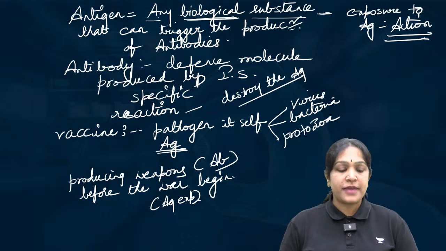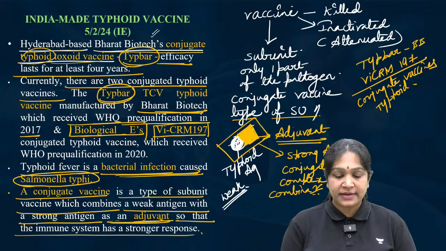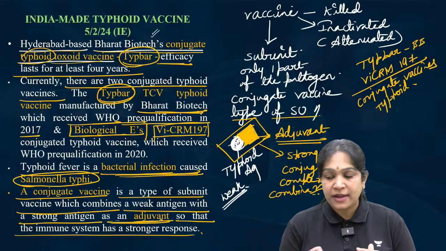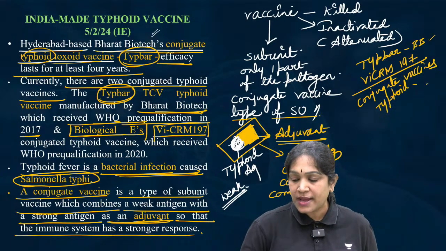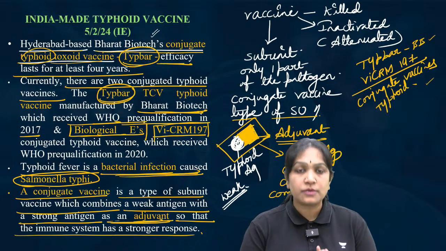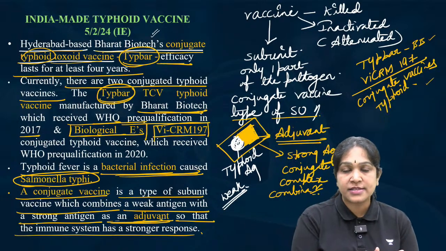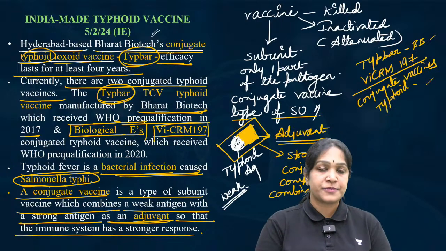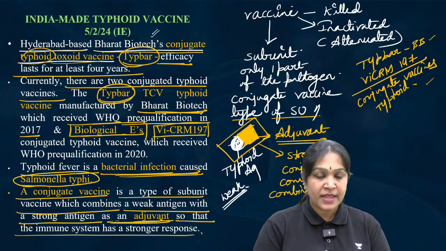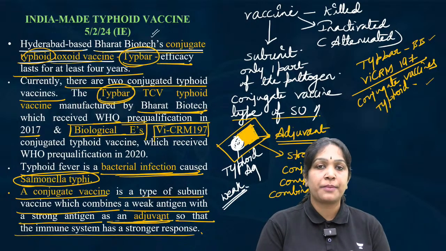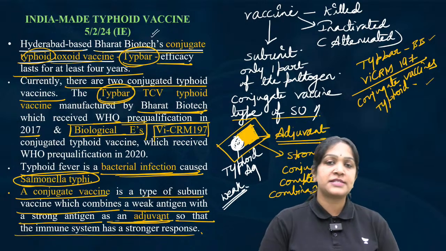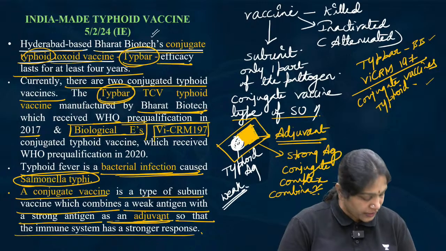Salmonella typhi causes typhoid. It's a bacterial infection. Bharat Biotech and Biological E manufactured 2 conjugate vaccines for typhoid. Conjugate vaccines are a type of subunit vaccine where the subunit, when it is a weak antigen, is added with another substance called an adjuvant. Together it will make the conjugate vaccine. And this Typbar made by Bharat Biotech is a very efficient indigenously developed vaccine. Its efficacy will last for at least 4 years.